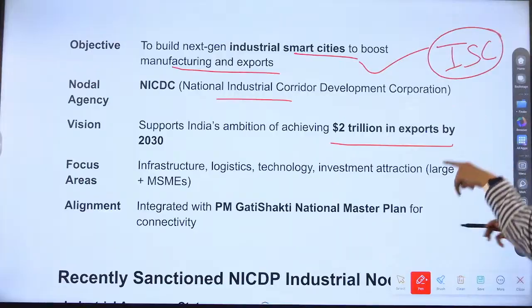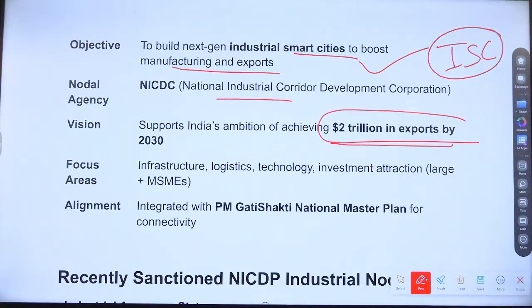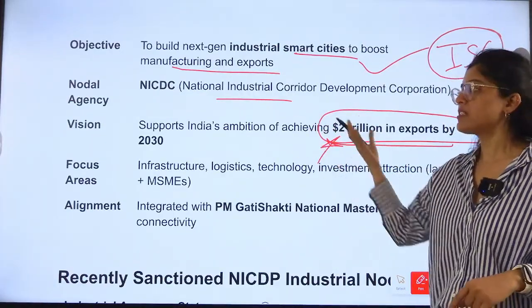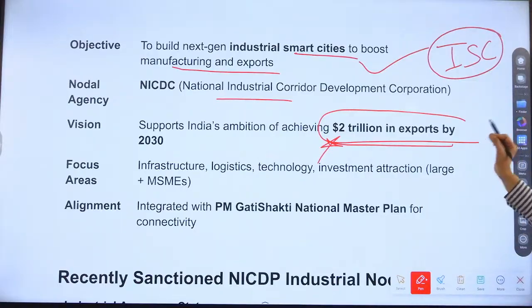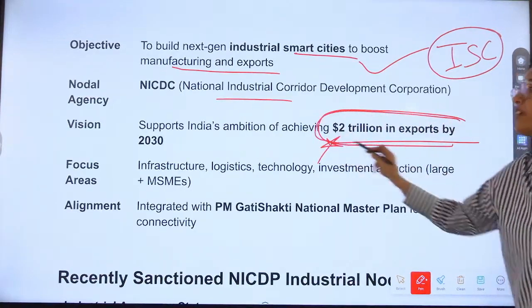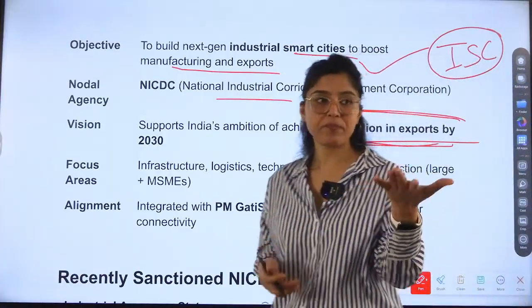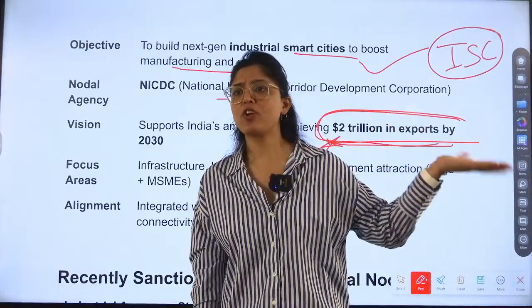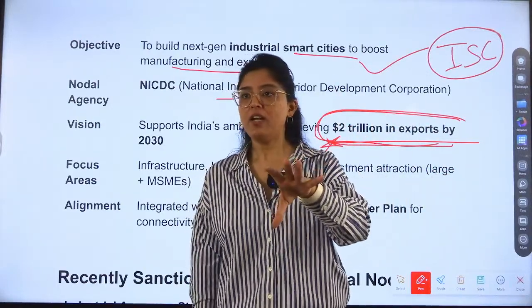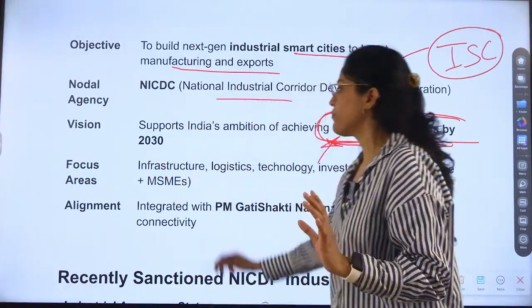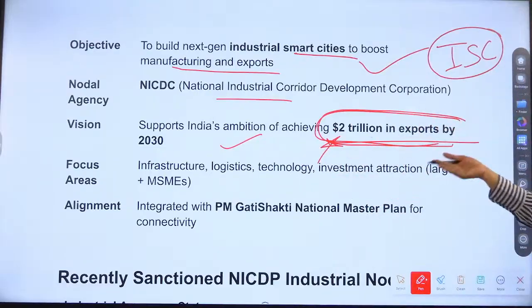Vision: to support India's ambition of achieving 2 trillion dollars in exports by 2030. Very, very important. These facts are sometimes important, and you can use them whenever you write an answer in mains or any question comes. UPSC also asks questions related to the targets of India and by which year India wants to achieve them. So this is related to industries, to achieve 2 trillion dollars of exports.